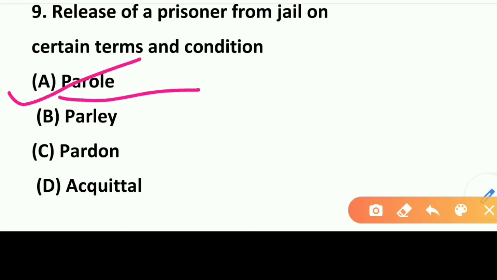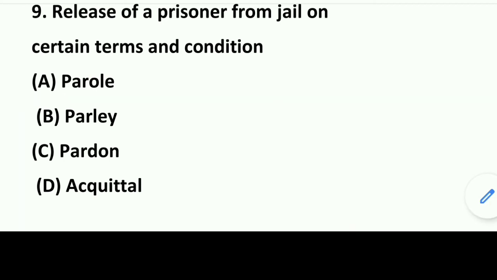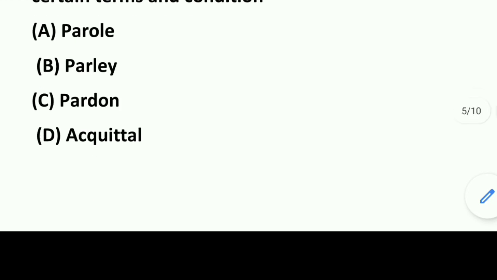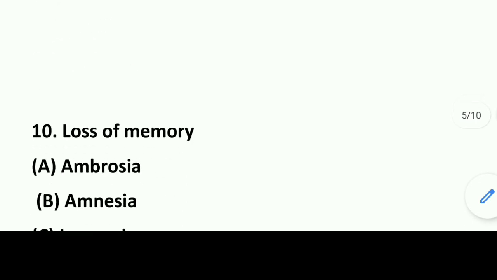If we talk about the other options, option B parley. What does it mean? Parley means a discussion between two groups to solve a disagreement. If we talk about pardon, you know that is forgive. Acquittal means release from conviction. Clear? So move on to the next question, question number 10, loss of memory.